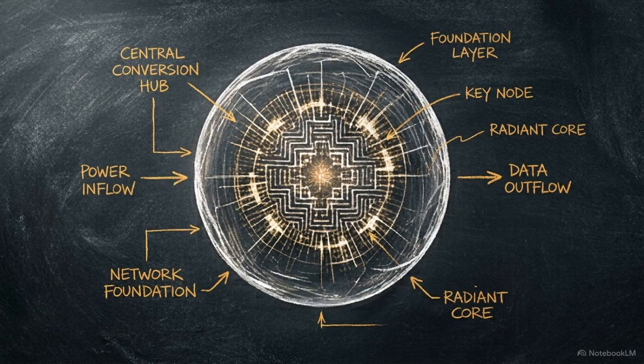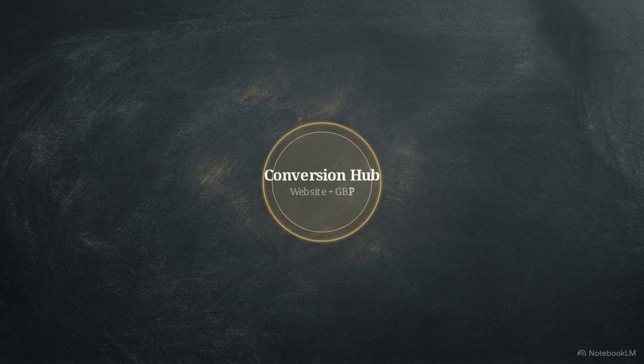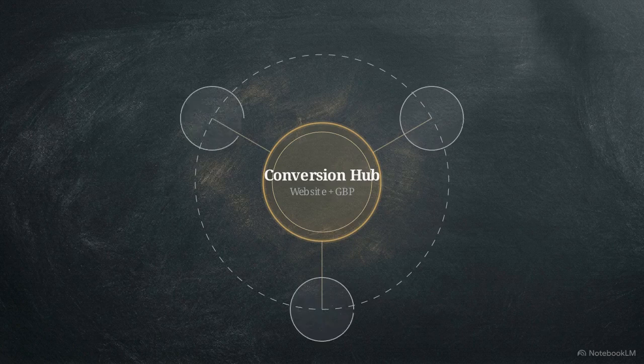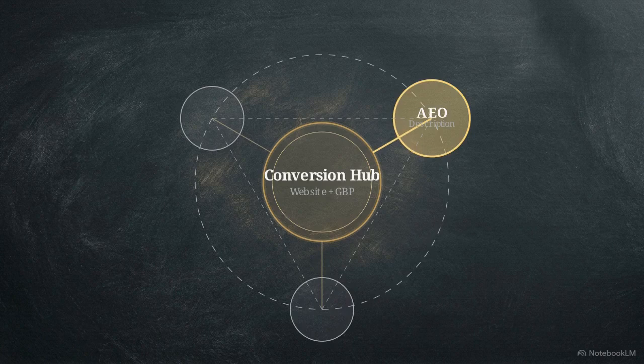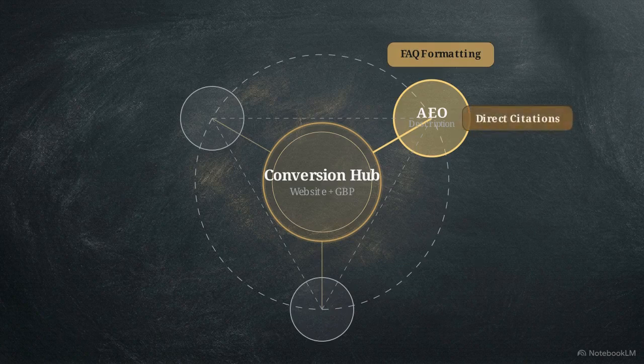The foundation of this strategy is the central conversion hub, the main website, and the Google Business Profile. We place that conversion hub at the center of our digital architecture. We then deploy specialized microsites, organized into clusters that orbit this central core. The first specialized node is the description microsite, built for AEO. This node uses FAQ formatting to provide AI engines with direct citations they can use for immediate answers.